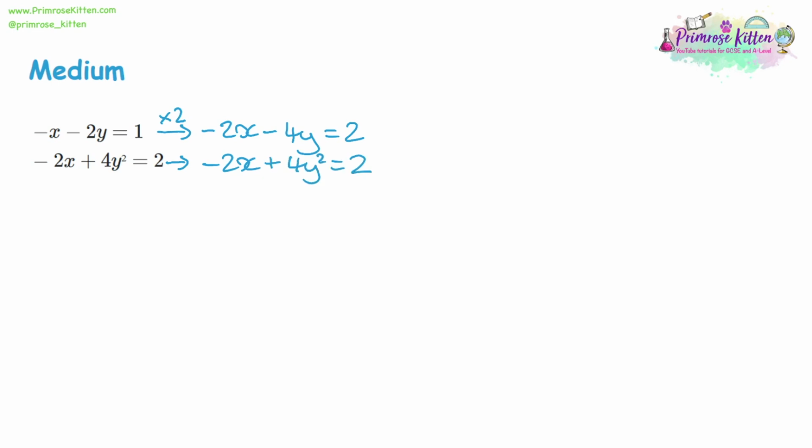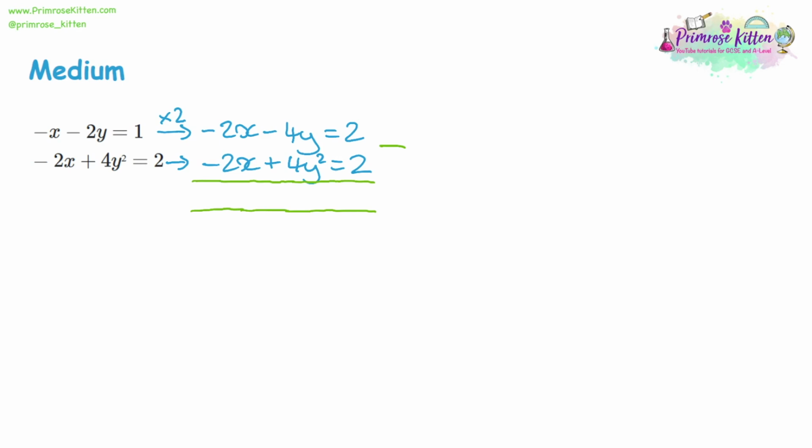Now, if I took these away from each other, negative 2 take away a negative 2, I get a double negative there. And so it's going to end up being negative 2 plus 2x. So this is a situation where I do have negative numbers, but I'm still going to do a takeaway. Now, in the past, I've been rewriting these and rearranging the order. Now, I'm just going to go straight to it. I'm taking the bottom away from the top.